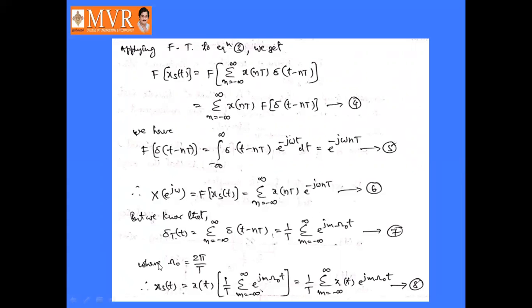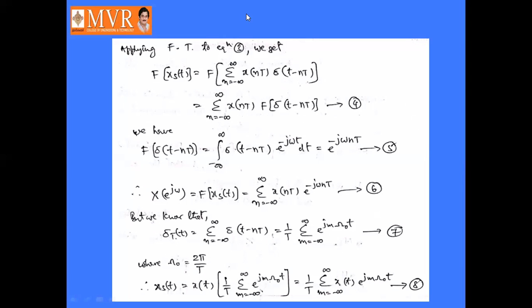But we know that delta T of t is equal to sigma n equal to minus infinity to infinity delta of t minus nT, which has the equation 1 by T into sigma m equal to minus infinity to infinity e power jm omega naught t. That is equation number 7, where omega naught is equal to 2 pi by T, or 2 pi f.